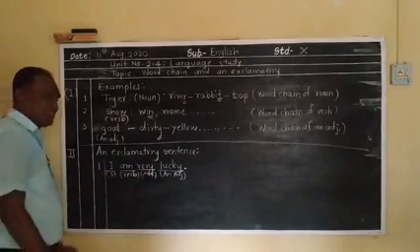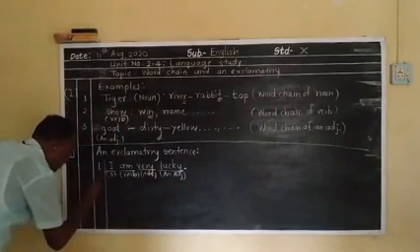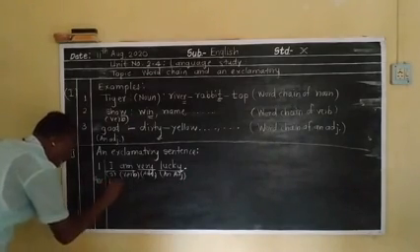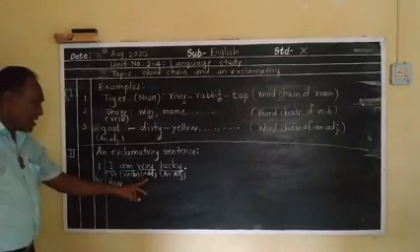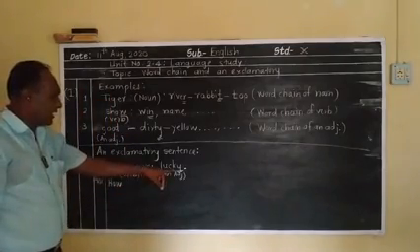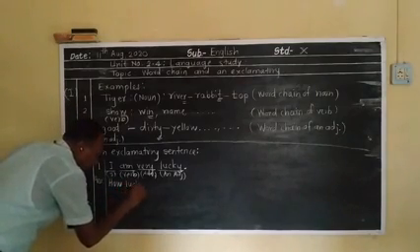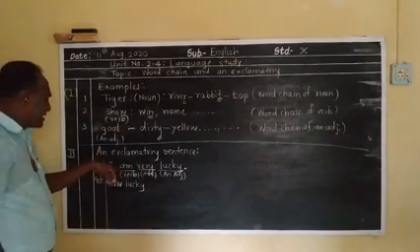Now let's take the first WH word: how. Instead of the adverb very, use how. After very, which word is there? Lucky. Take this word after how: lucky. Then the sentence subject. Which is the sentence subject?